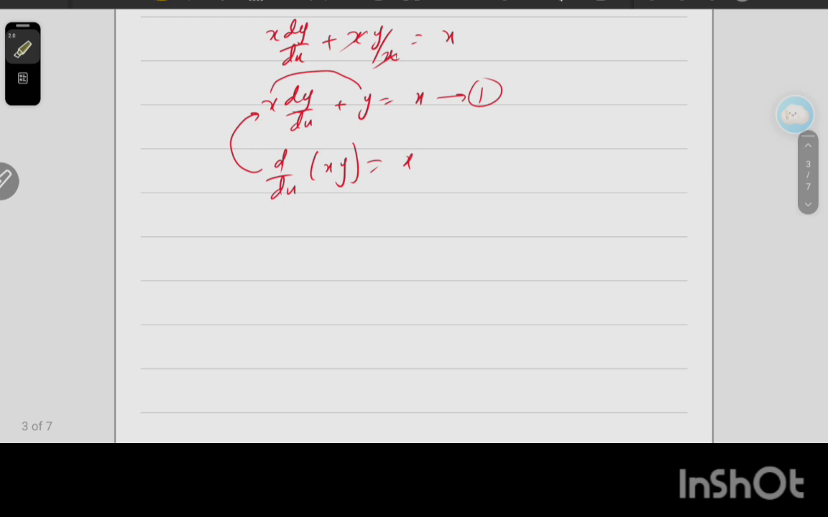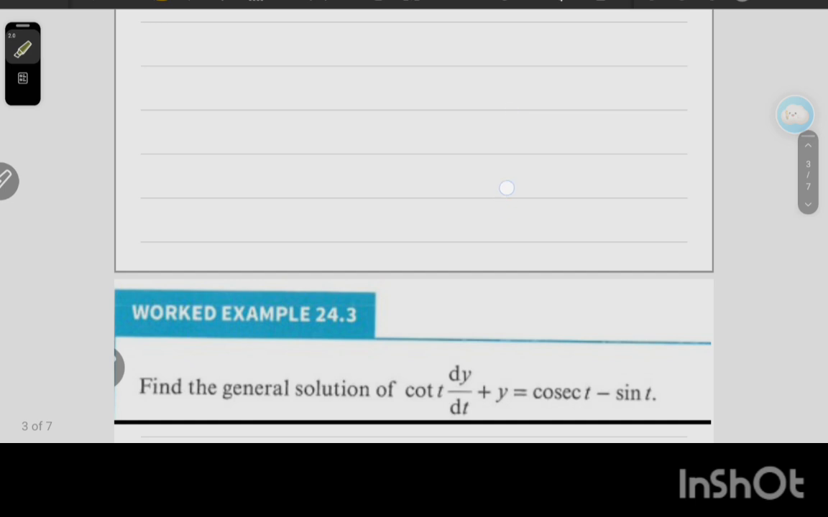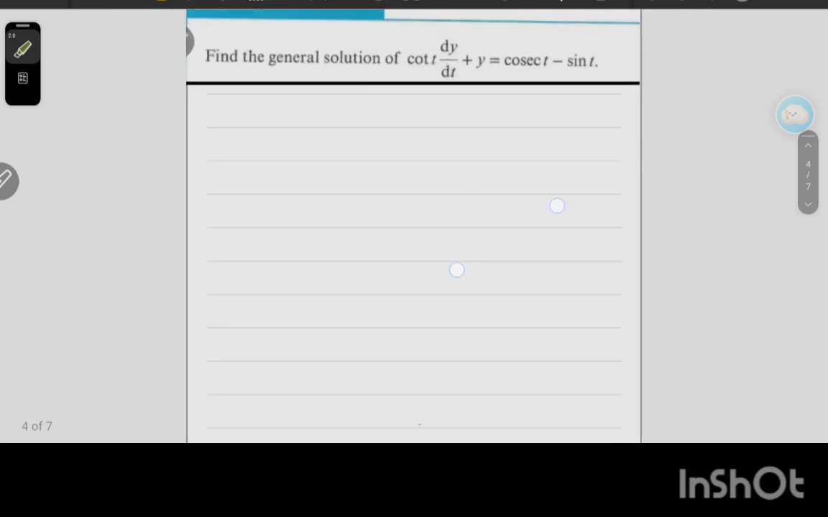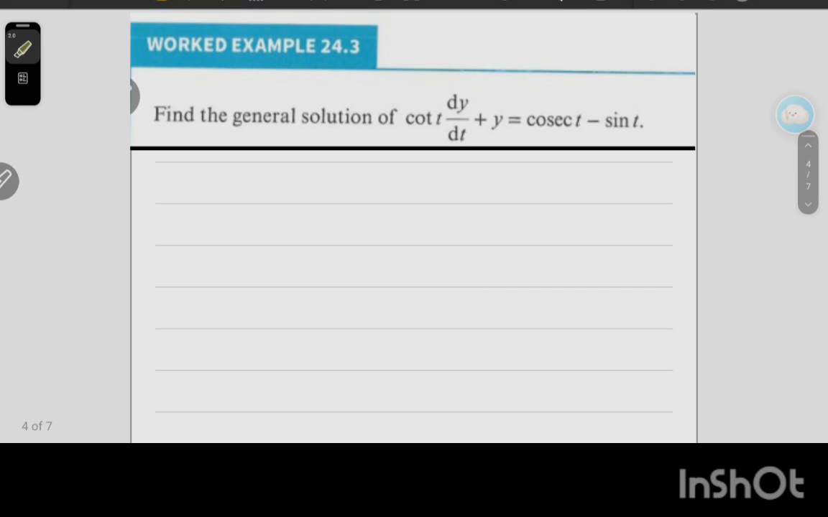Okay, next we have question 14.3, a very interesting and very important question. Find the general solution of cot t dy by dt plus y equal to cosecant t minus sine t. For that we write cot t as cos t divided by sine t, dy by dt plus y equal to cosecant t minus sine t.